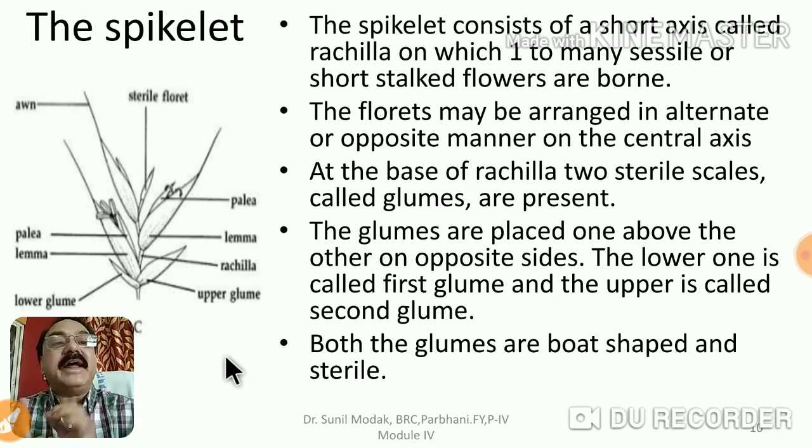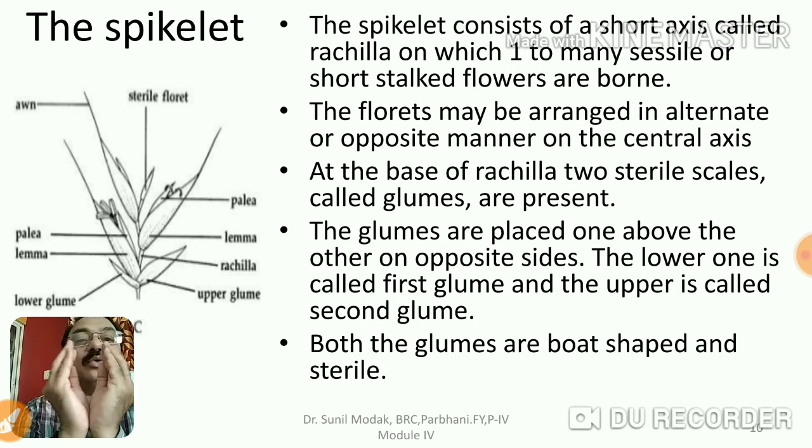At the base of the rachilla, two sterile scales are present, called glumes. So inside the glumes there is one common axis that we call rachilla, and these very big glumes cover all this inflorescence axis. On the rachilla there are one, two or many florets arranged in an alternate and opposite manner. The glumes are placed one above the other like this.